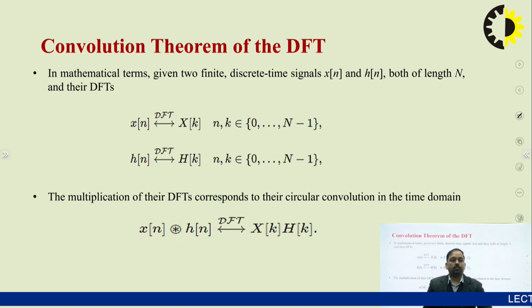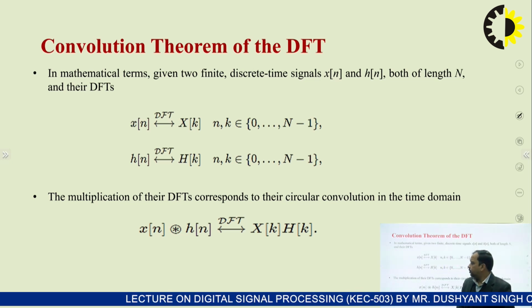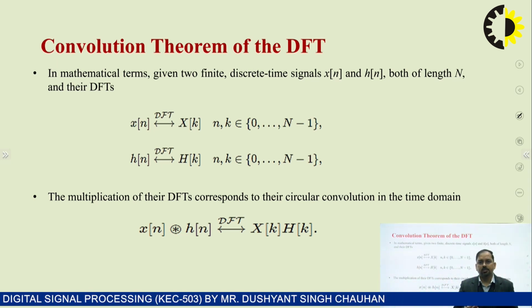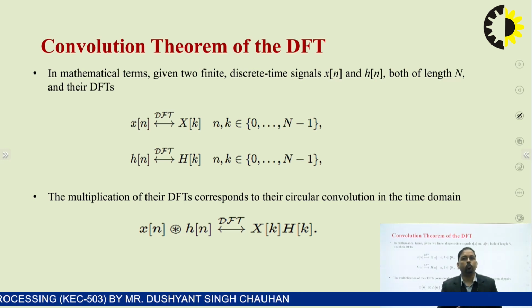Now we'll talk about one important theorem which is used in the discrete Fourier transform, called the convolution theorem. As we are already aware, we have studied in signals and systems the linear convolution.